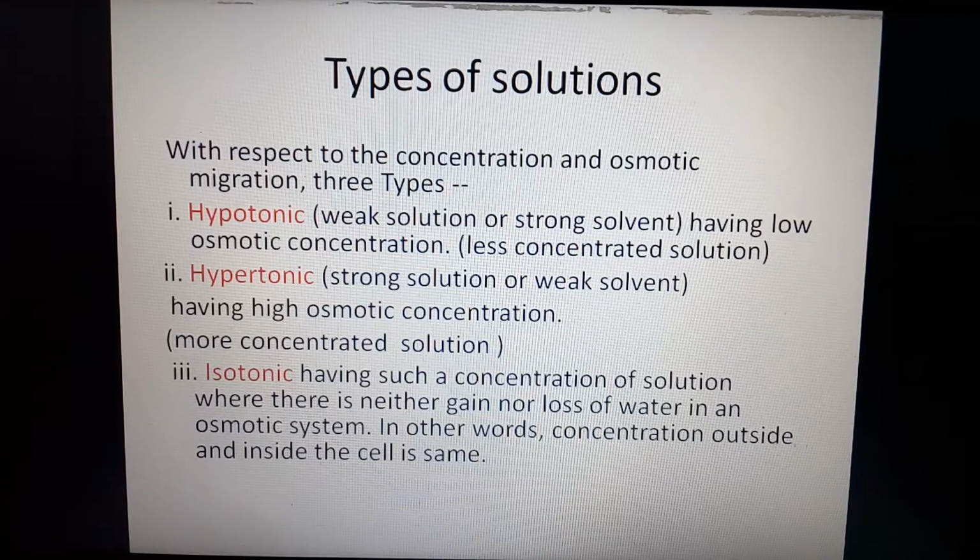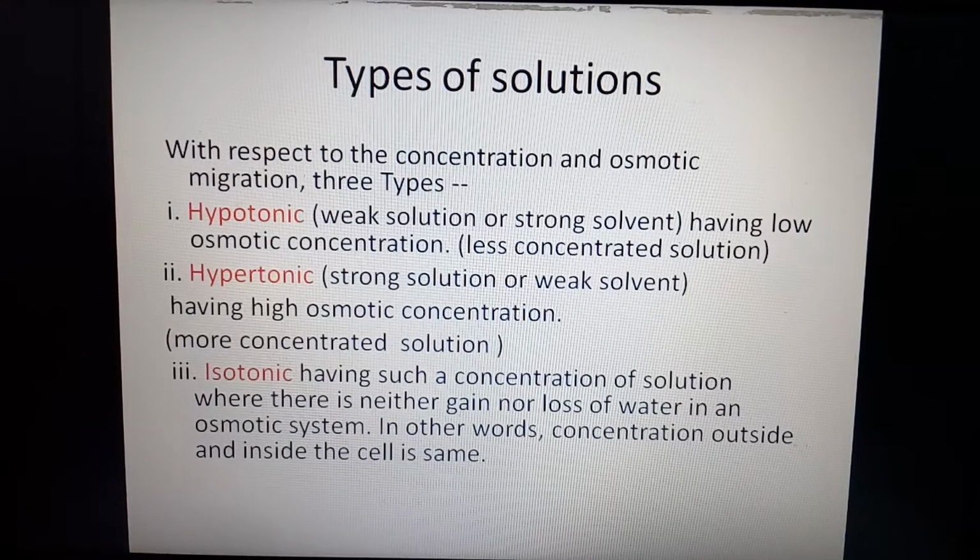Isotonic: as we divide any solution, either hypotonic or hypertonic, into two different sides separated by a semi-permeable or selectively permeable membrane, it is called isotonic.